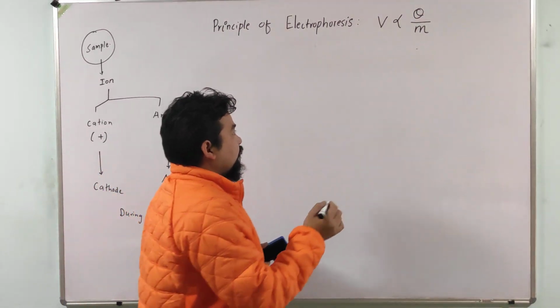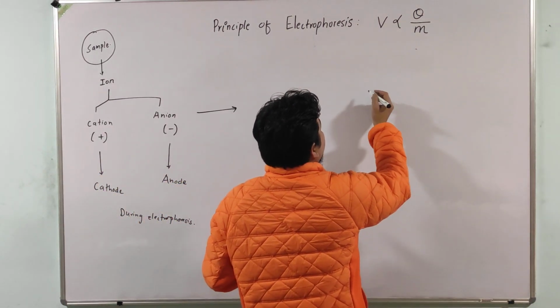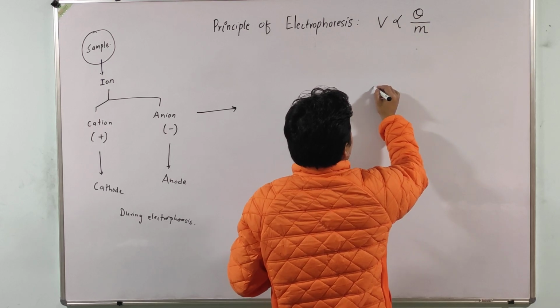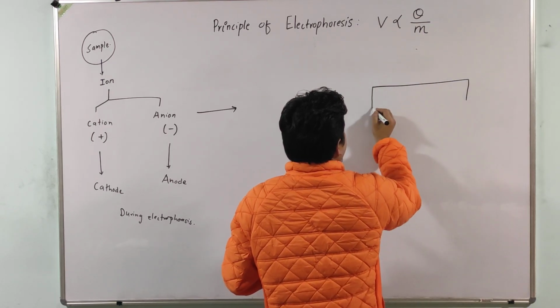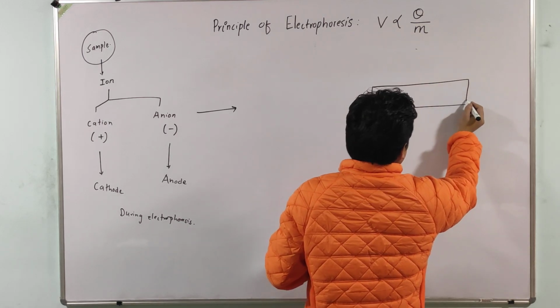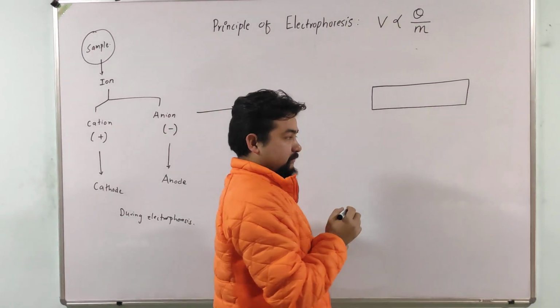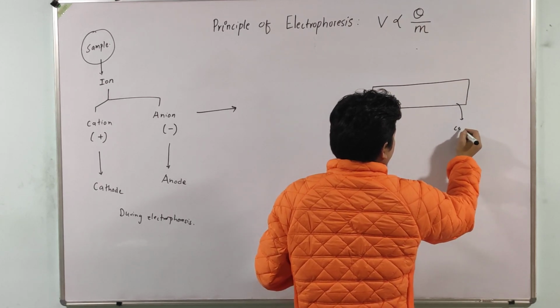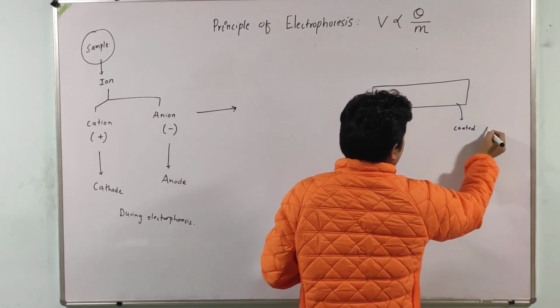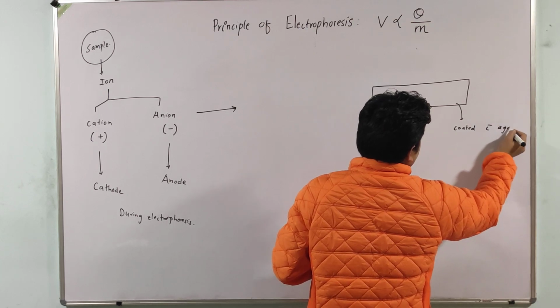Suppose we have an electrophoretic system and this is the base, and the base is coated with agarose gel.